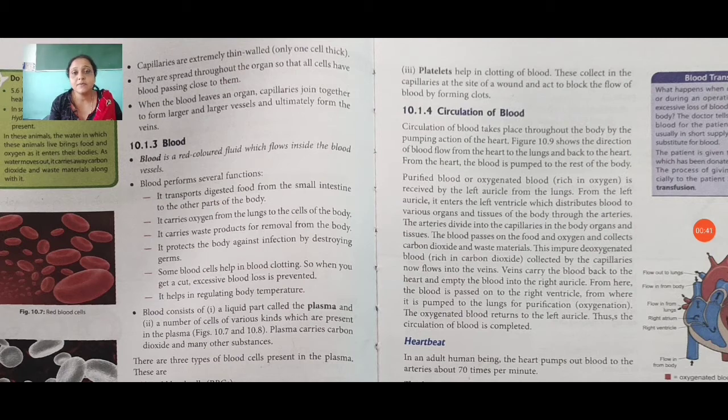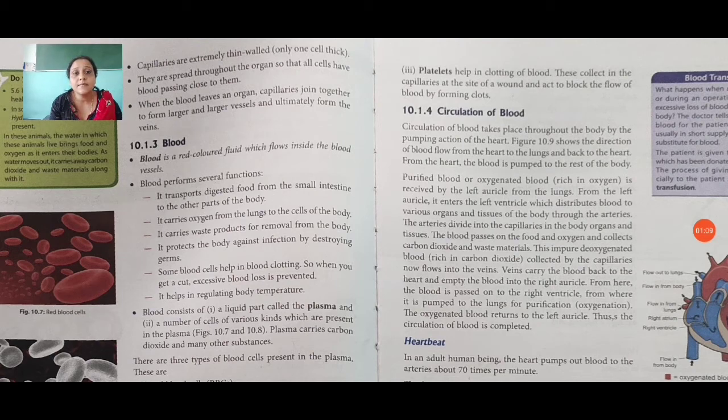Blood performs several functions in our body. For example, it transports digested food from the small intestine to other parts of the body. It carries oxygen from the lungs to the cells of the body. It carries waste products for removal from the body. It protects the body against infection by destroying germs. They always protect our body from the different types of germs.